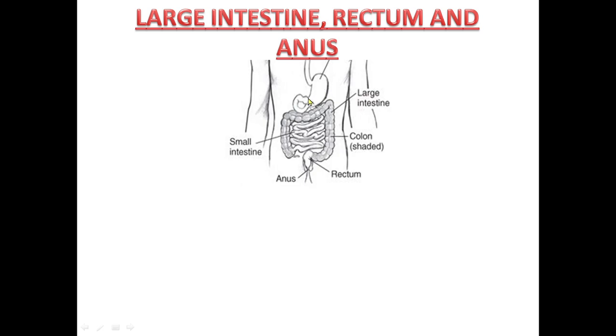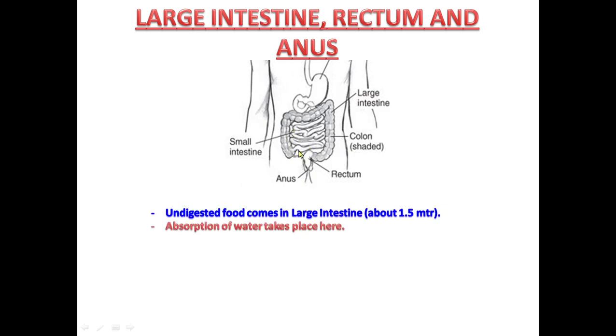From the stomach, the food has gone to small intestine. Now from small intestine, which is 7 meters long, the food goes into large intestine and absorption of water takes place here in the large intestine. Waste solid food is stored in rectum and then undigested food is passed out of the body through anus. So here you can say human digestive system completes.